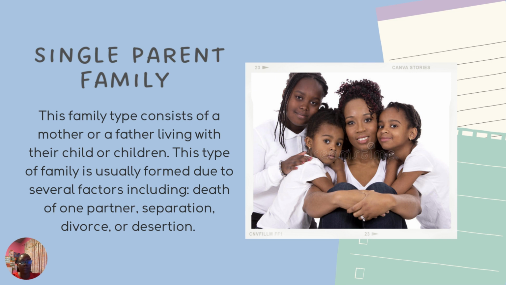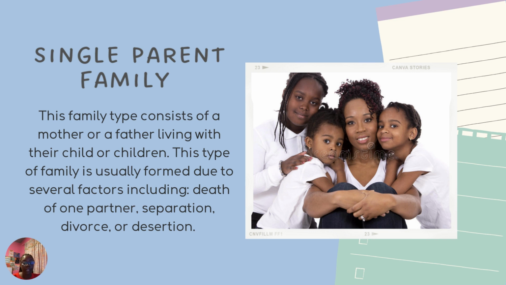So it is important to know the factors causing the family types, because CXC might ask you to outline two factors that cause a family type, and the factors are usually the same: migration of one partner. But you have to be careful in explaining them, because a single parent family has to be formed by migration of one partner.